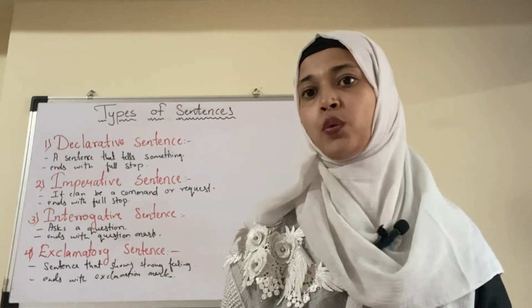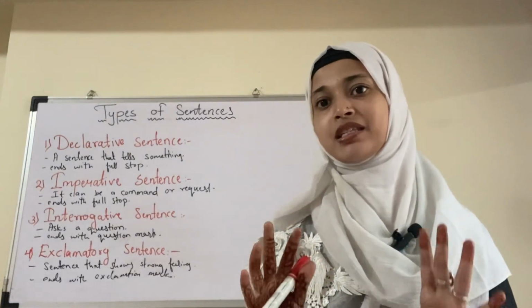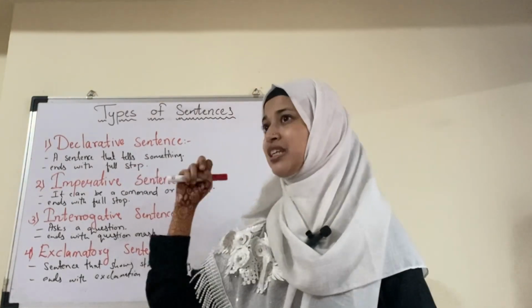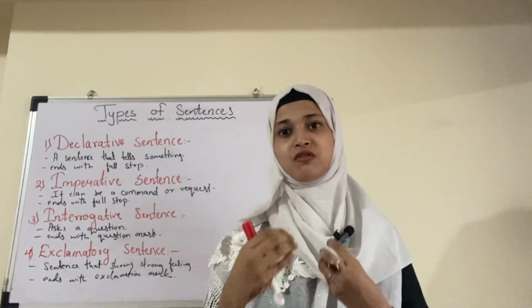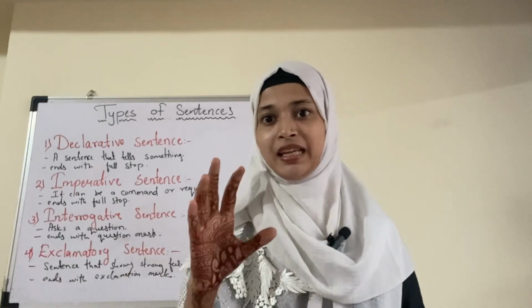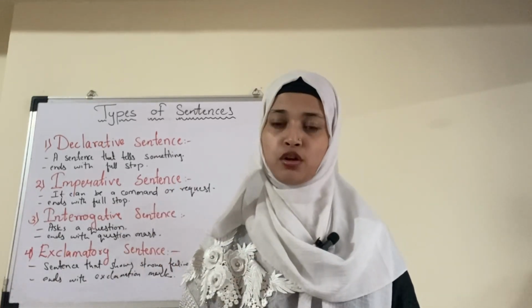So let us start with the first type, that is declarative sentence. Now what is a declarative sentence? A declarative sentence tells us something. It gives us information. It tells us something about someone. Basically it gives a declaration. Okay. And it ends with a full stop.